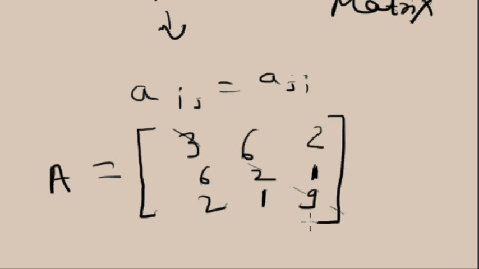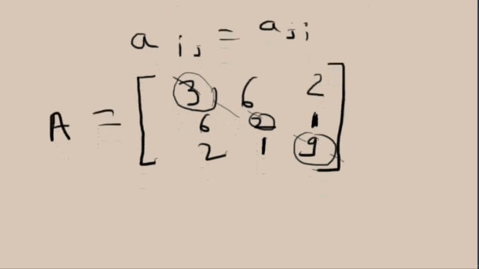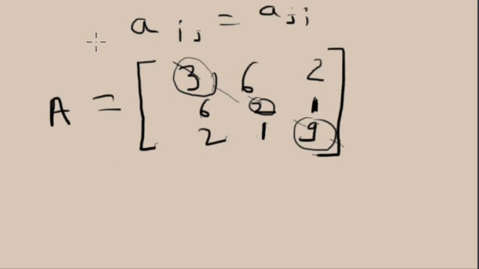So you can see that in this matrix the diagonal elements are 3 2 9, and across this diagonal, this is a mirror image of this, and this is the mirror image of this. Here is the example. Take any element. The condition for the symmetric matrix is Aij is equal to Aji. So suppose this is, how can you show this? What is the place of this? First row and third column, A13.